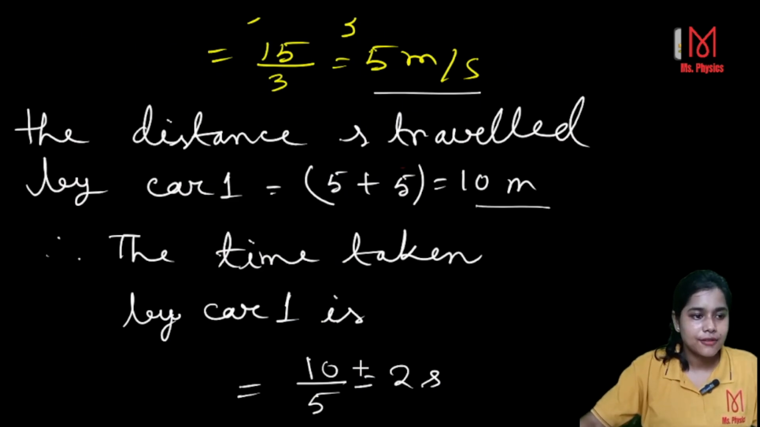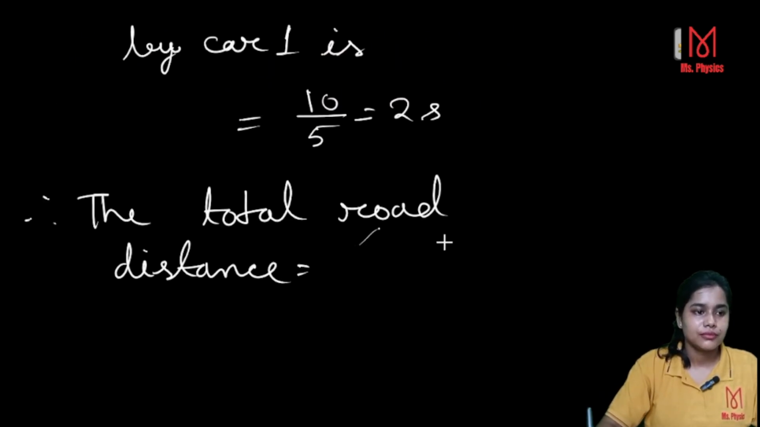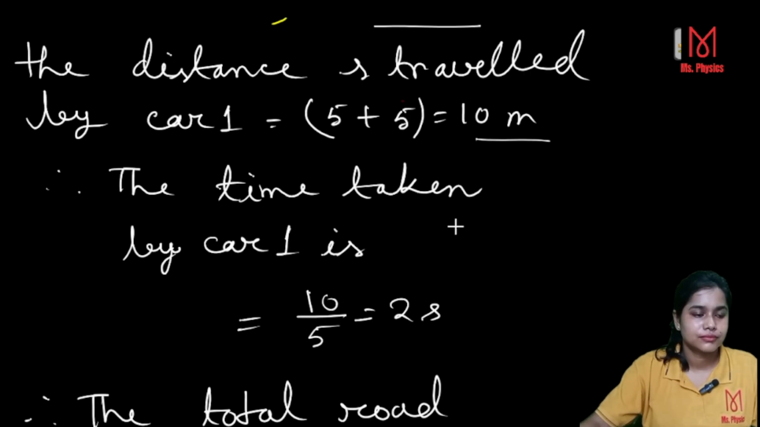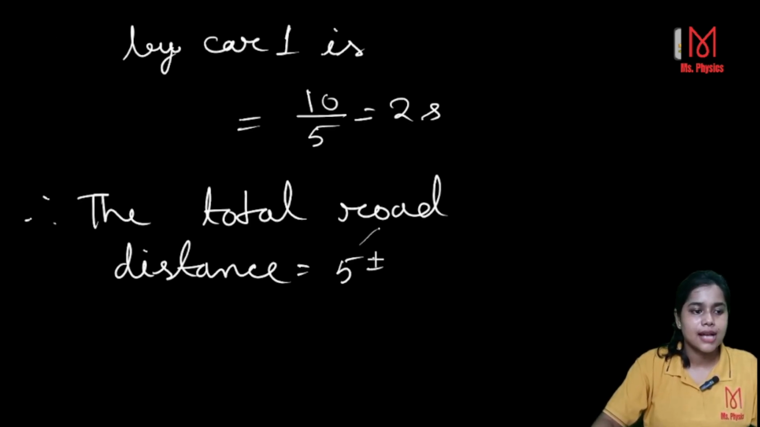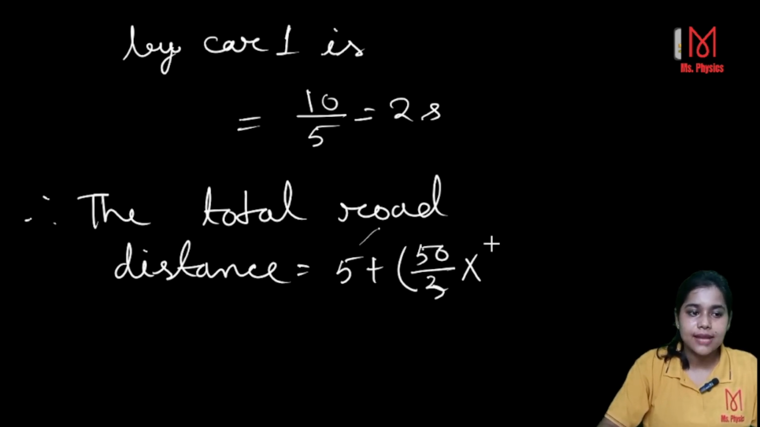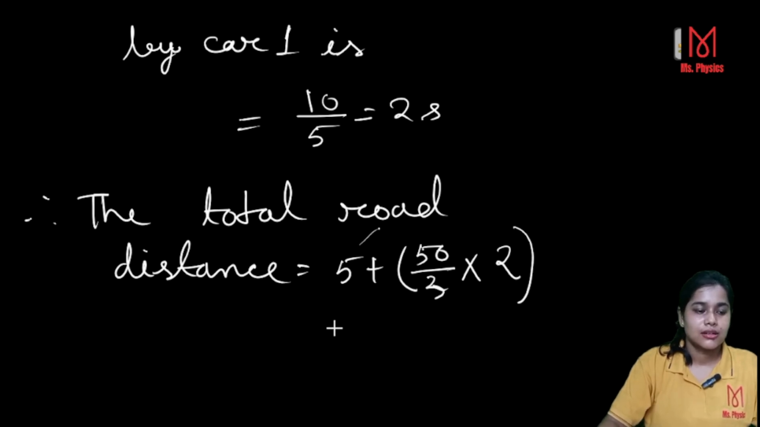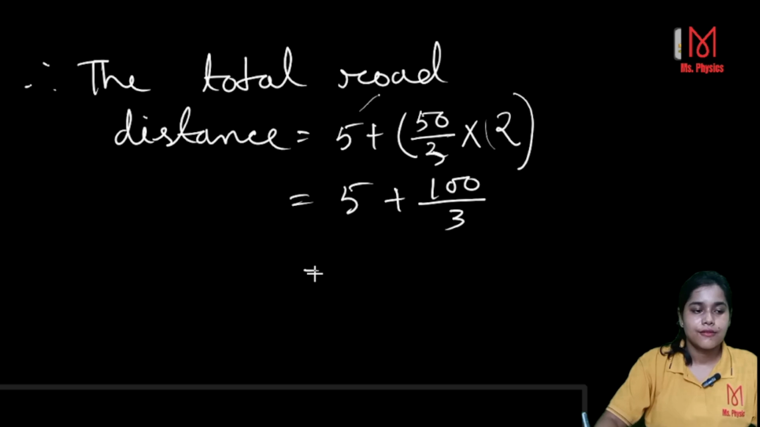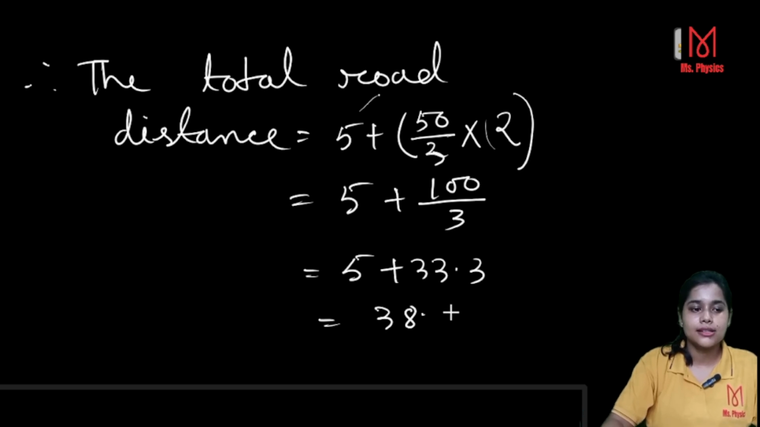Also the car has to travel with velocity 50 by 3. So therefore 5 plus 50 over 3. This is the actual velocity with time 2 seconds. So within these 2 seconds, with this velocity of 50 by 3, what would be the total distance? 5 plus 100 over 3. That means 5 plus 33.3 gives you 38.3 meter.